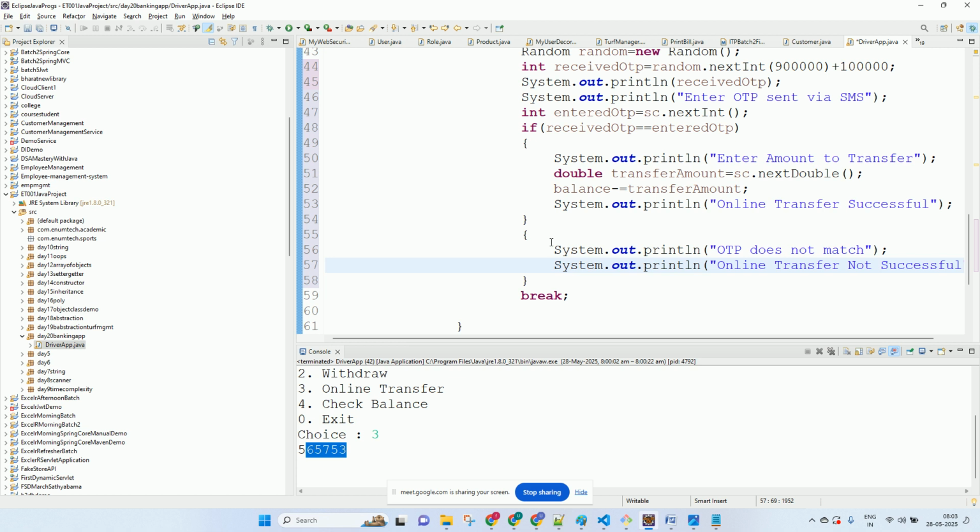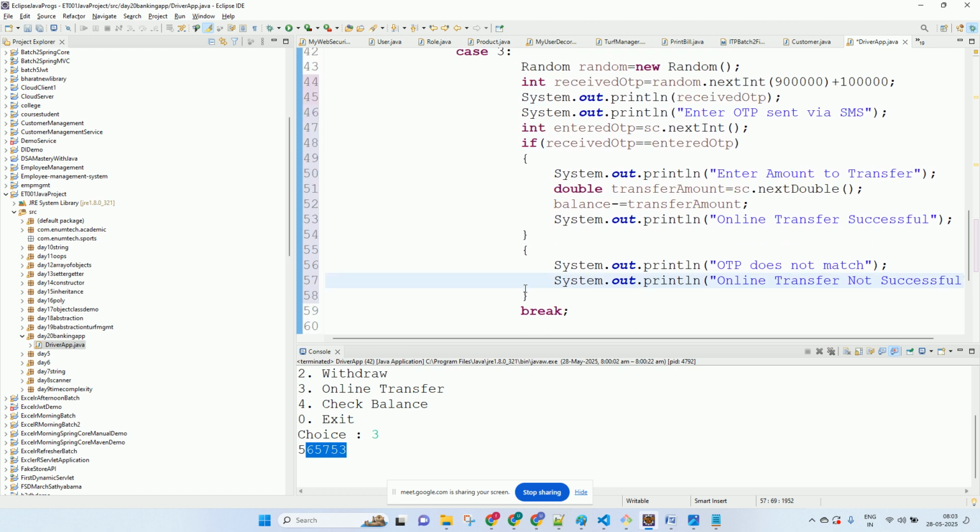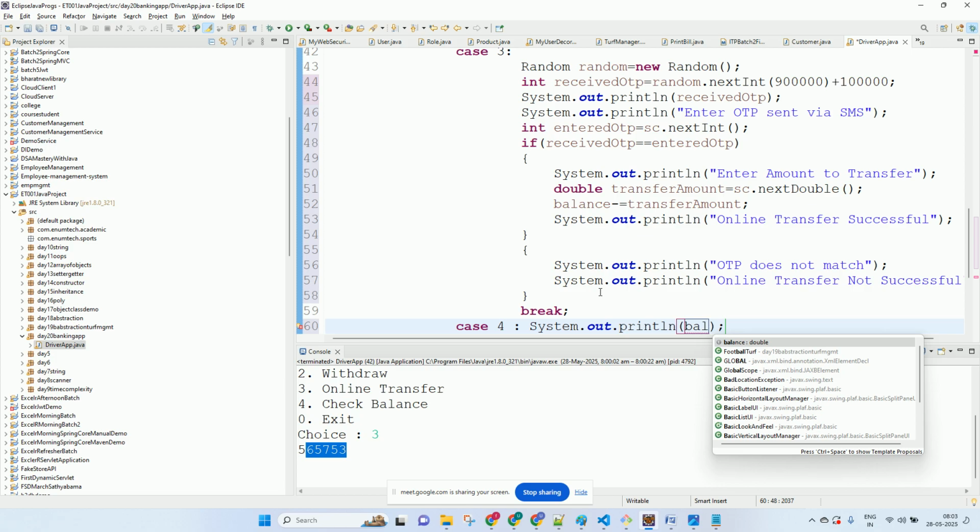And then the last thing was which case? Case 4 was check balance. So we will print out the balance, and then we will break.